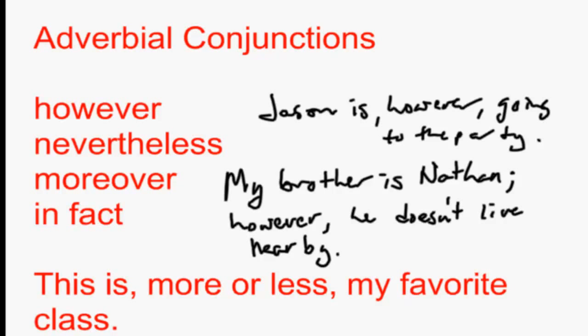Okay, so we talked about that before, where we used however to connect two sentences. And in that case, we used a semicolon before and then a comma afterwards. But here we're really talking about interrupting one sentence with just a couple of commas. Okay, two commas there.